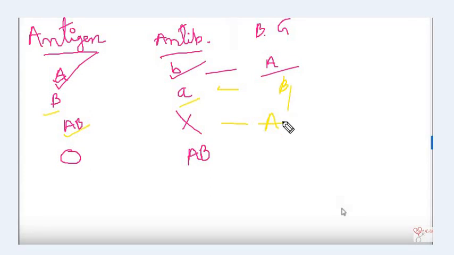For naming blood group, you have to look only at the name of the antigen, not the antibody. If you have antigen AB, then you have to remember that antibody is absent in your blood. If you have antigen of O, what will be your blood group? Blood group will also be O. And you have to remember that in blood group O, AB antibody is present.